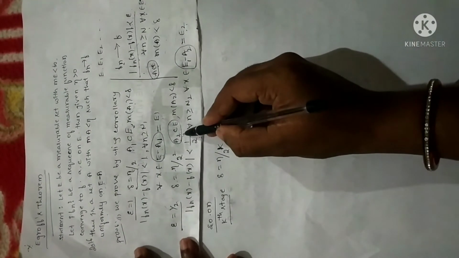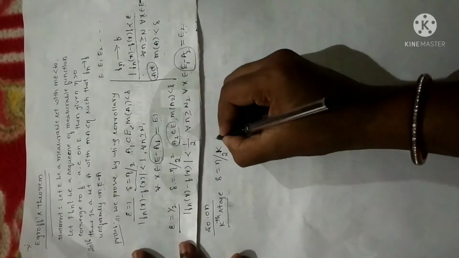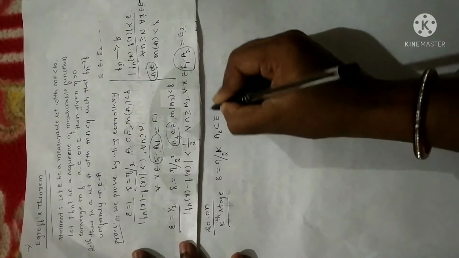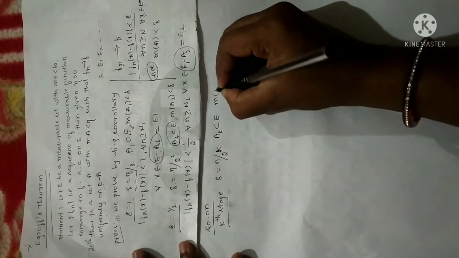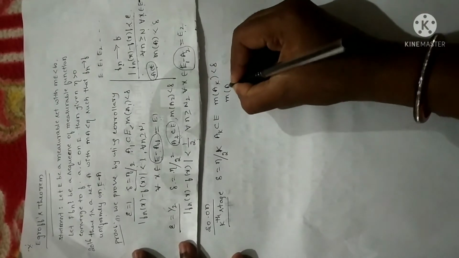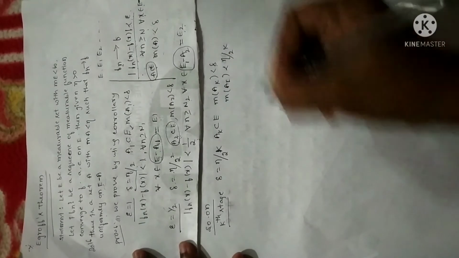And in the second case I have taken a set A2 which is a subset of A. So for the kth stage I have taken Ak. Fine. So Ak will be a subset of E, and moreover, for the kth stage, measure of Ak is less than delta. In the sense measure of Ak, what is the value of delta here? Less than eta divided by 2 power of k.